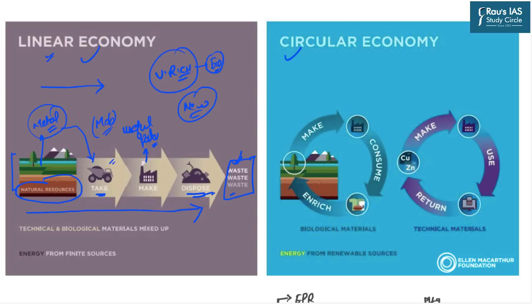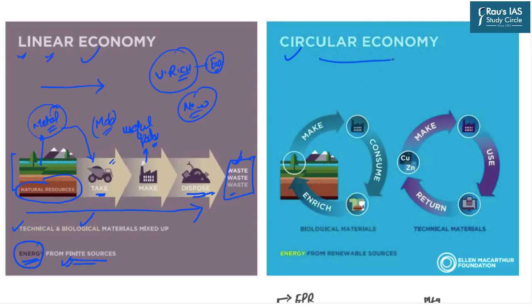So that is why it is said that the source of the linear economy, the energy on which the linear economy works, comes from finite sources. Because we know, for example, these metals are in a very restricted and limited quantity on our earth. So that is why the energy of this economy comes from finite sources. Further, another important feature of the linear economy is that it is common to different types of resources. For example, the technical resources or the biological resources, no matter what type of resources there are, the linear economy works in the same fashion. That is, it does not differentiate between two or more different types of resources.